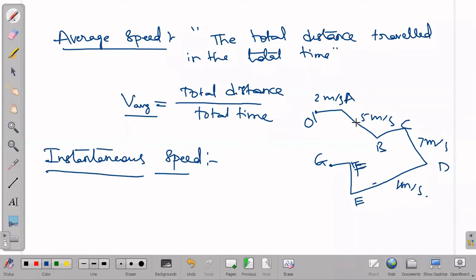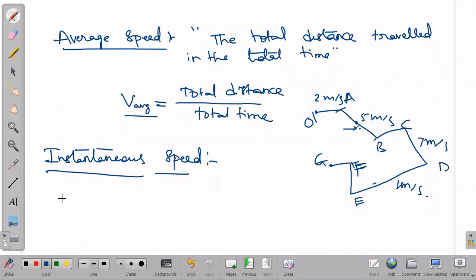Suppose at this particular point I want to know the speed. If I mentioned that from A to B the speed is 5 meter per second, it doesn't mean that you will have 5 meter per second at this point. You may or may not. If I want to know the speed at this particular instant, that gives instantaneous speed.